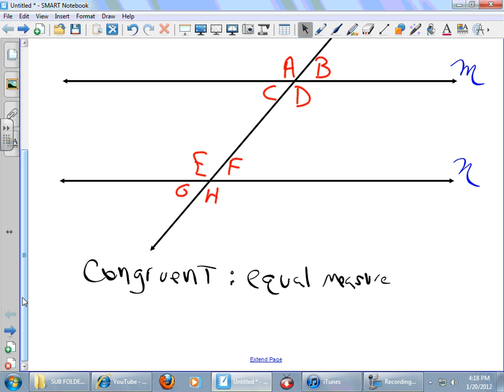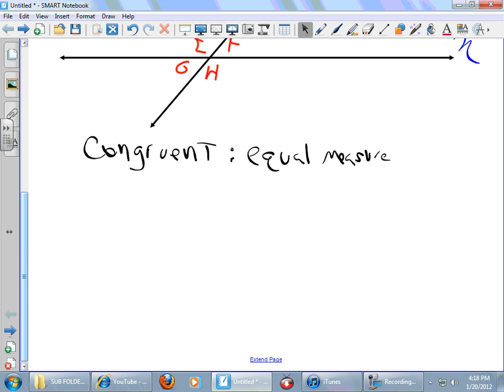Now, there's different ways to find out which angles are congruent. Some of them you can tell visually, but sometimes the pictures get skewed or you can't really tell. But let's just pretend that we knew that angle B was, let me see, it looks like it might be about 60 degrees. I'm just ballparking it. Okay, I know lots of angles that are congruent to it. First of all, any angles that are vertical angles. Any angles that are vertical with angle B are also 60 degrees.